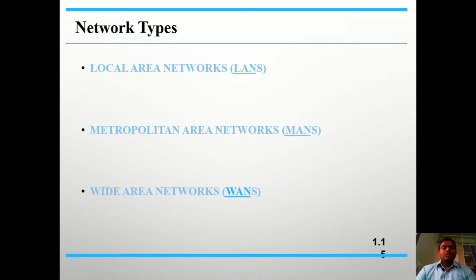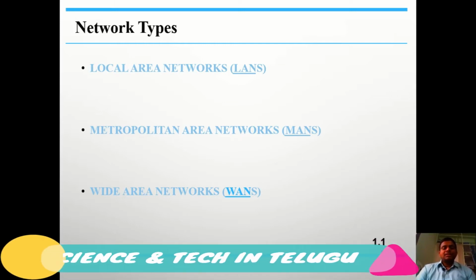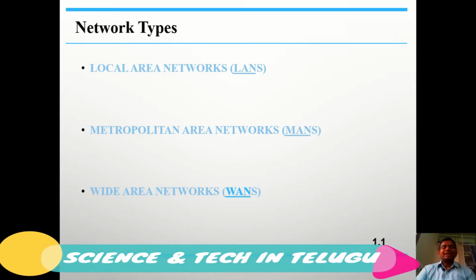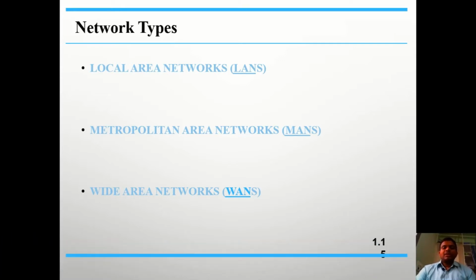In a local area network, two or more devices are interconnected with communication links or channels within a small distance, like 1 kilometer, 500 meters, or at max 2 kilometers.